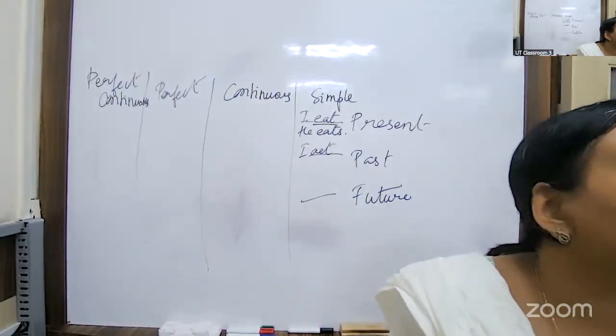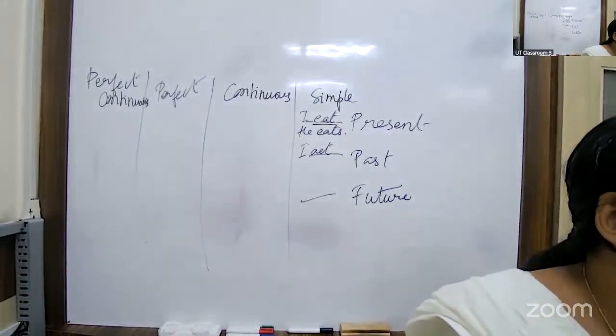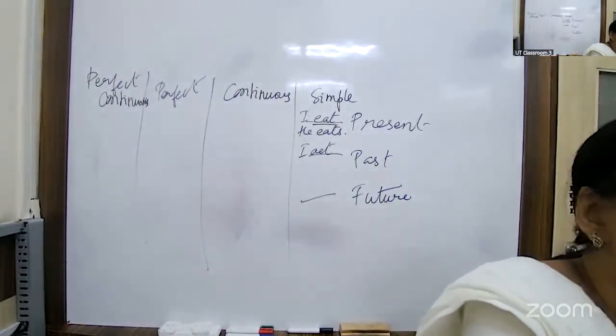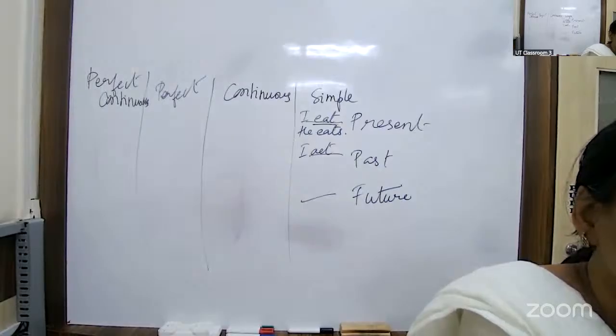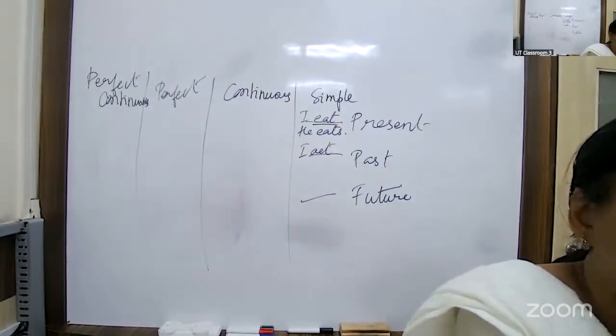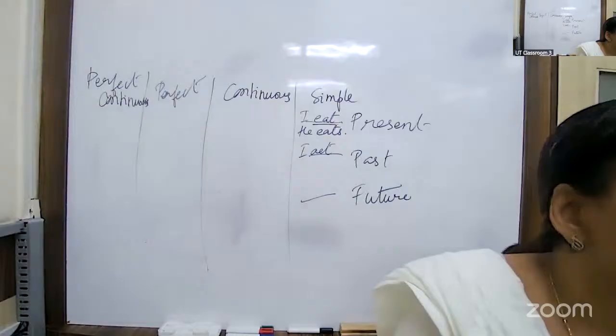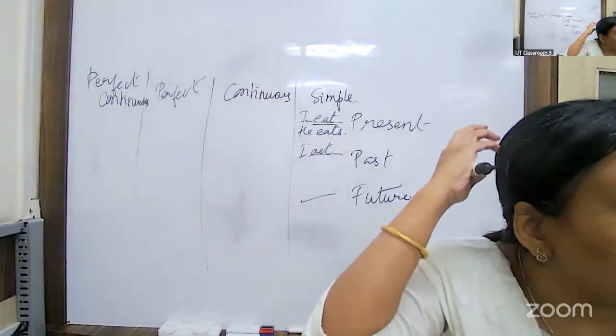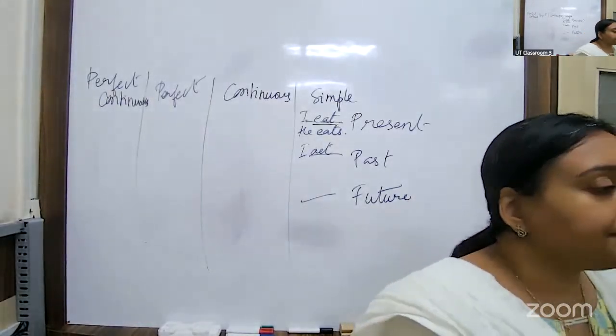Correct? Did we do tenses? We have finished tenses, right? Just check if we have done this, page number 41. No, I'm asking him. Check if it was done, page number 41. I think we have not done that.